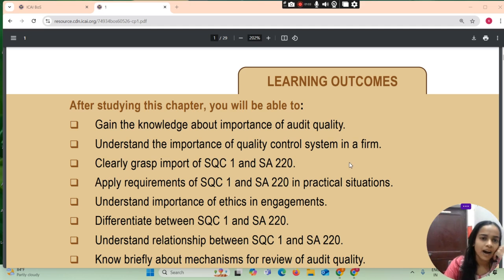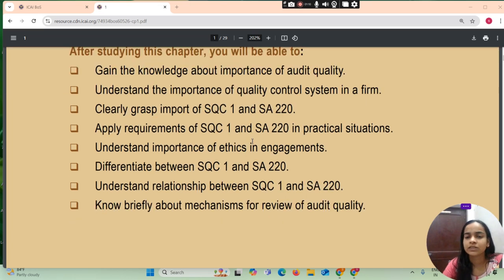What are the learning outcomes? After studying this chapter, all students will be able to gain knowledge about the importance of audit quality, and understand the importance of quality control system in a firm.